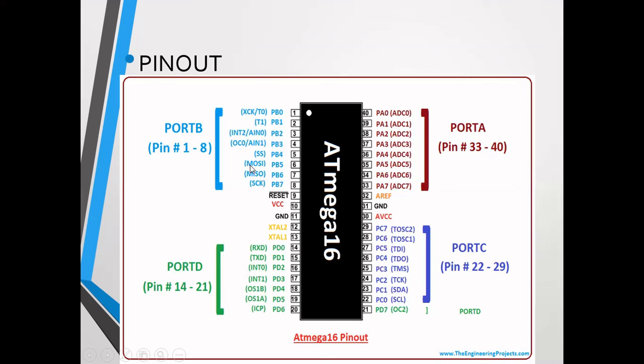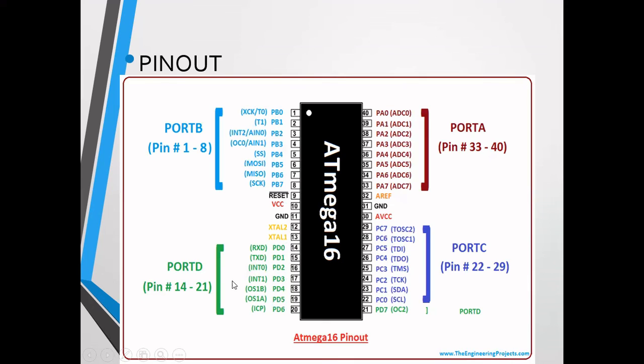MOSI is responsible for sending commands from the master to the slave, and MISO is responsible for receiving commands from the slave to the master, because it supports bidirectional communication. And this is the reset pin, VCC, and ground, and this pin is XTAL. XTAL is a crystal oscillator for producing clock cycles.